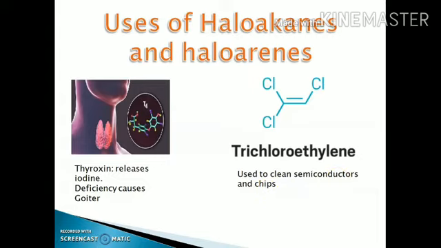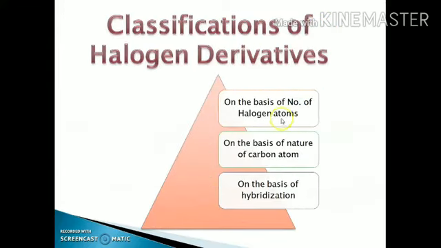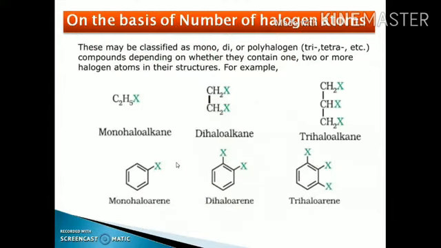We will classify the haloalkanes and the haloarenes on the basis of the number of halogen atoms, on the basis of the nature of the carbon atom, and on the basis of the hybridization. Let us discuss these one by one. Firstly, on the basis of the number of the halogen atoms, we classify the haloalkanes or haloarenes as mono, di